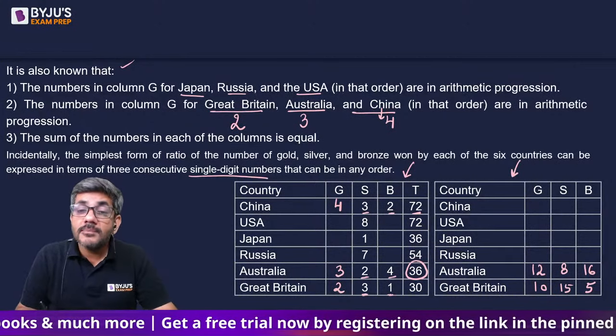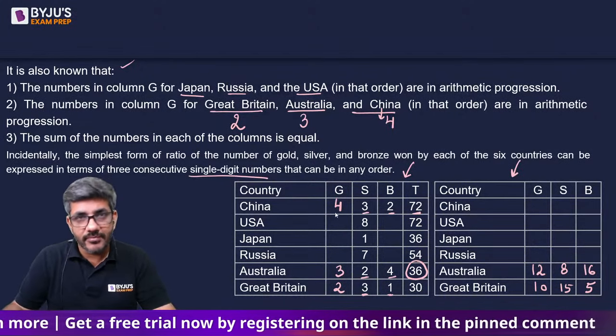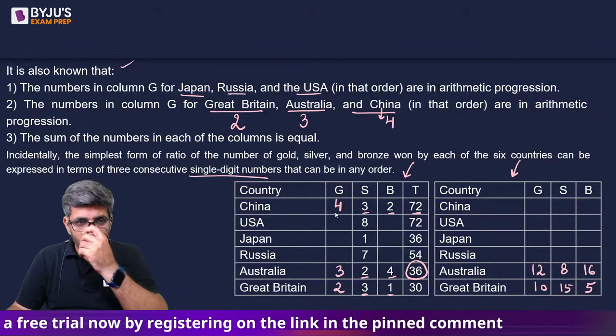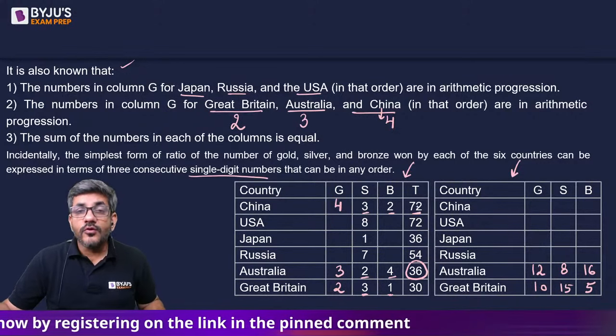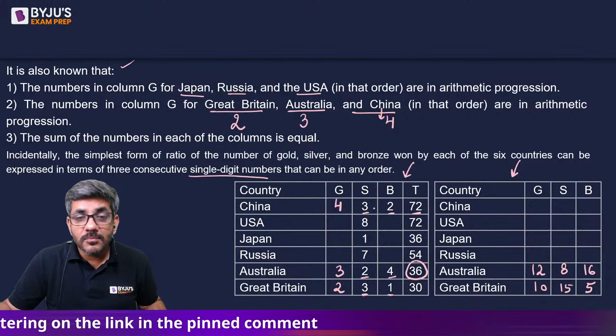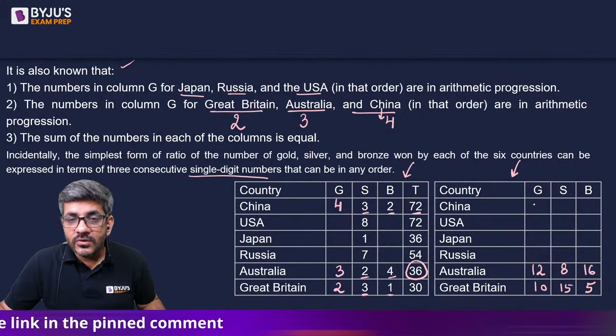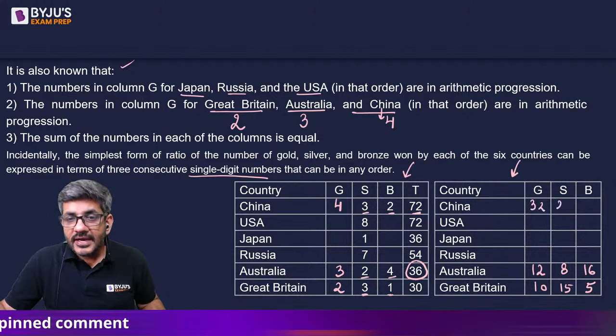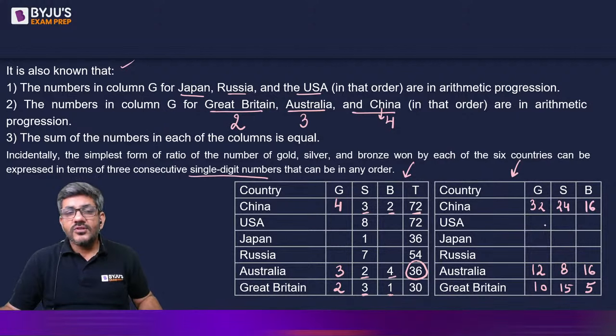और वो numbers मेरे पास 2 और 3 थे, तो next number should have been 4. I'm sure you understood my point here. तो 4, 3, 2 के रेशियो में इसको भी बांट देते हैं. 4 plus 3 plus 2 is 9, 9 8 is 72. So 8 4s are 32, 8 3s are 24 and 8 2s are 16. So till now we have got all of these values. अभी तक हम लोगों को ये सारी वैल्यूज मिल चुकी हैं. Let us move ahead from here. अब यहां से आगे बढ़ते हैं.